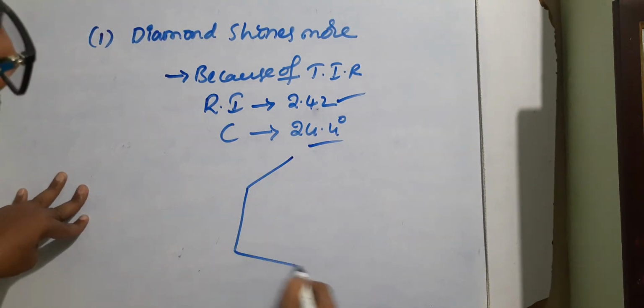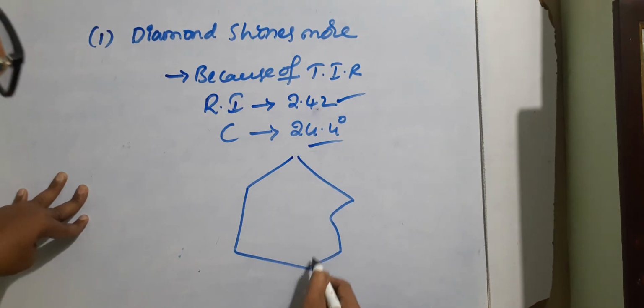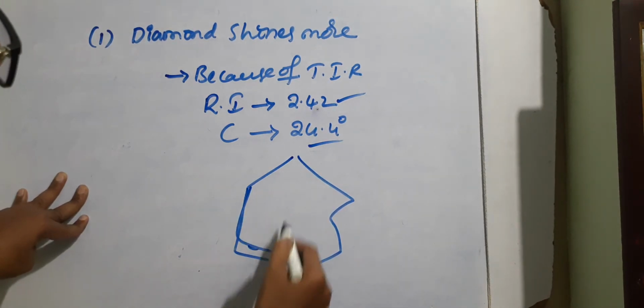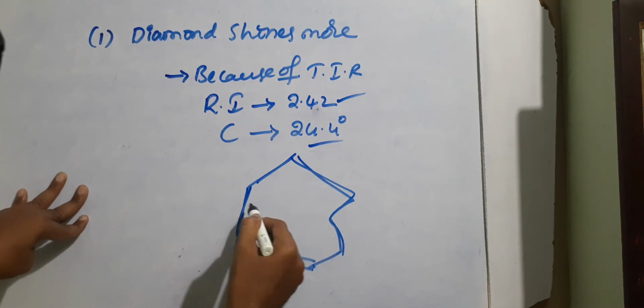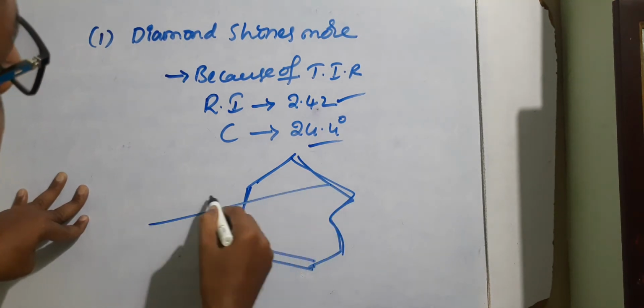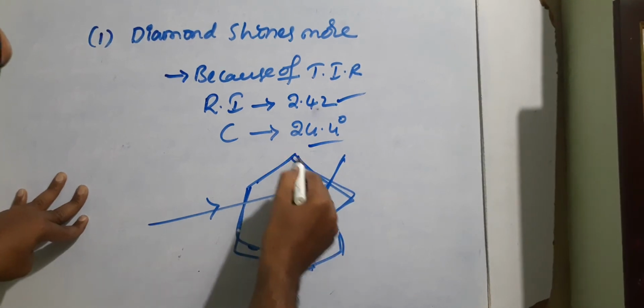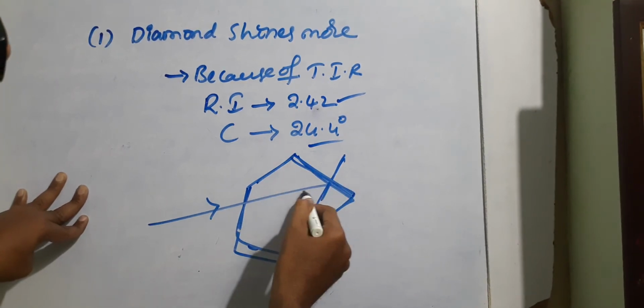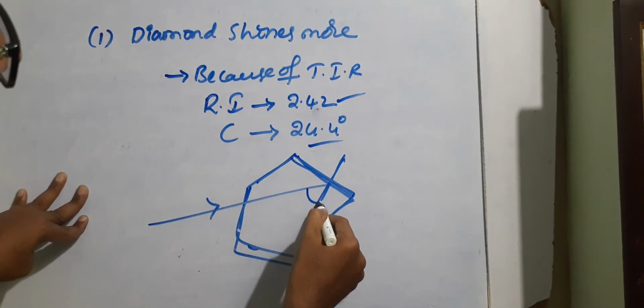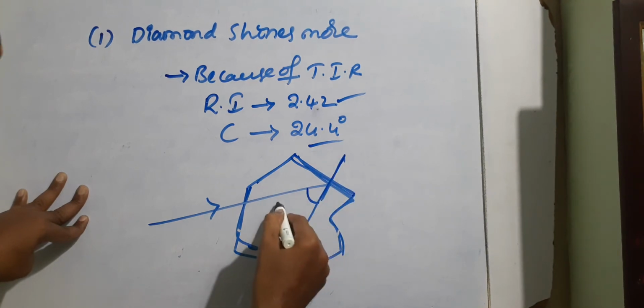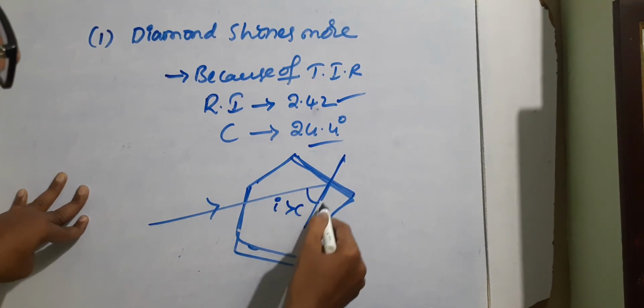Consider the incident ray entering the diamond like that. There it hits this surface of the diamond. So this is the incident ray. Consider here it is a normal. Here the angle of incidence is greater than the critical angle.